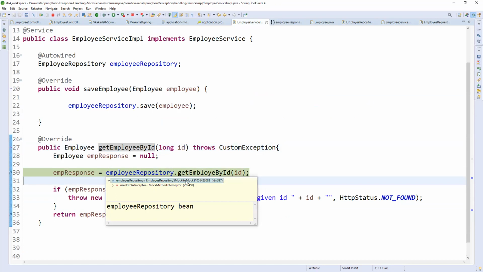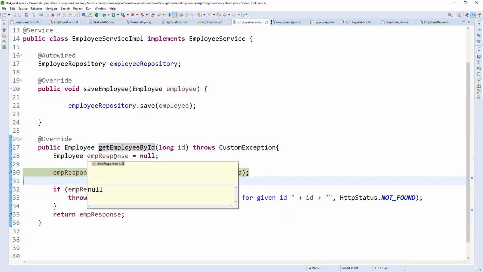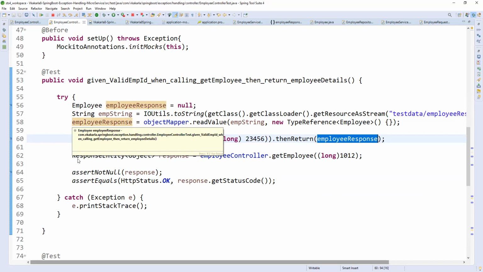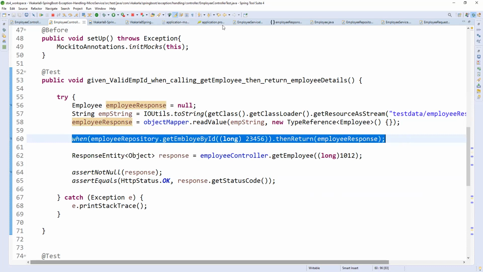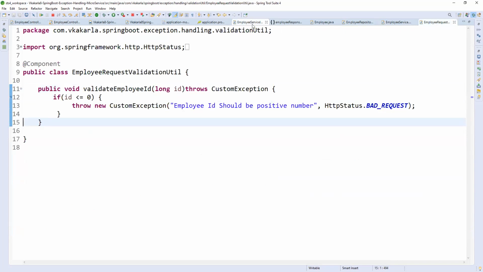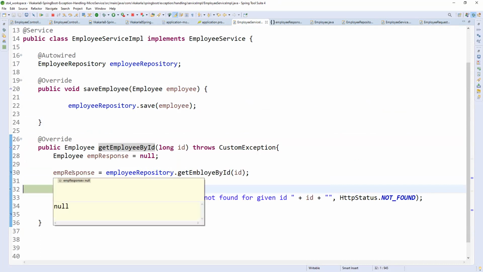Whenever it is a mock, it should not be the actual database. So already this response is null, right? Instead of getting null, we already prepared here: whenever employee dot get response of employee ID is called, then return employee response. So whatever the response is, we already wrote here, so that will be executed here. Yeah, you got it, right? That response value will be taken here, that ID value. Correct. So why is it not taking?